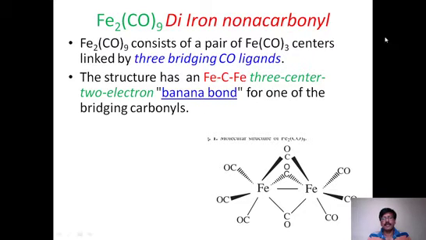So here this is like this. You can see iron carbonyl iron. So this is how bridging type bonding or banana type bonding is formed between iron and iron, keeping carbonyl in the middle. So three are bridging, three terminal, that is 6 are terminal, 3 are bridging. So 9 are completed. Now, when you look at the